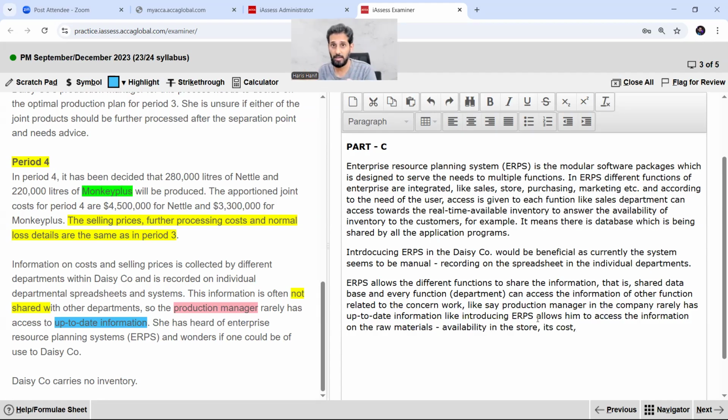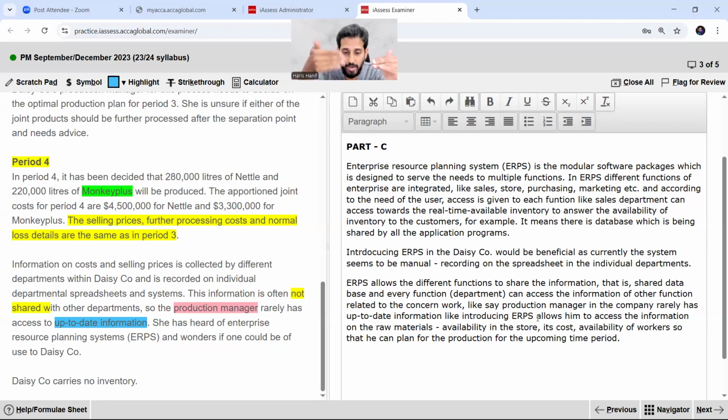Definitely production manager has to consider the cost benefit analysis as well, availability of workers, so that he can plan for the production for the upcoming time period. That's a very simple point. In a very simple and decent way, I have explained this related to this particular problem.